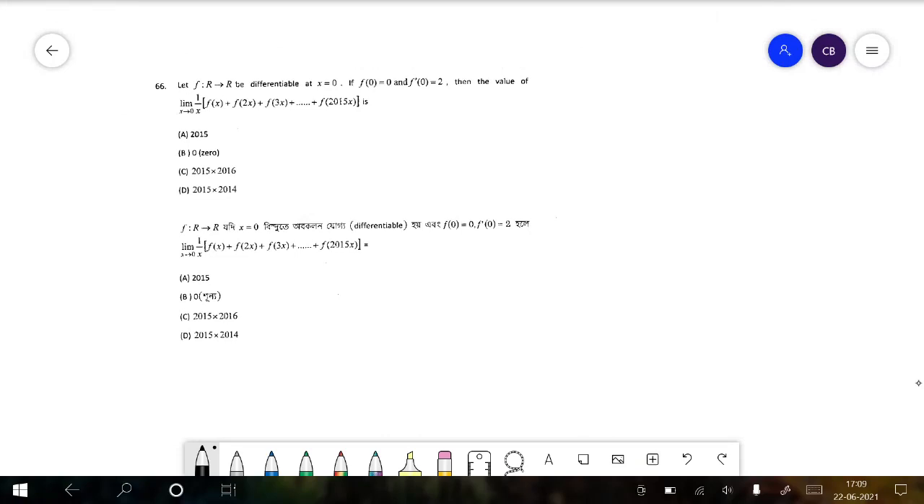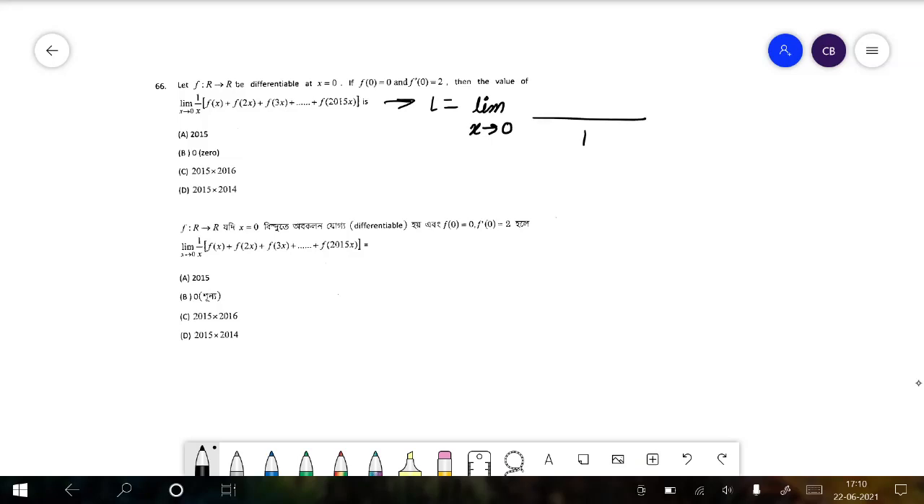Okay, going on to the next question. Here we see, let f from R to R be a differentiable mapping at x equal to 0. If f(0) is equal to 0 and f dash 0 is equal to 2, then the value of the limit is. Now in this case, this is a very simple question. Now we can just simply apply L'Hopital's rule, and therefore the limit L becomes equal to limit x tends to 0.